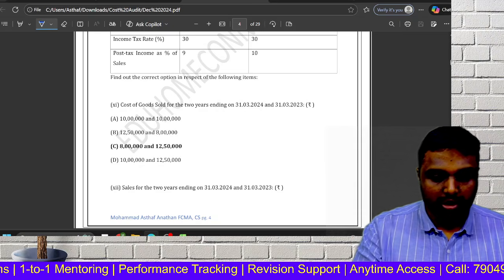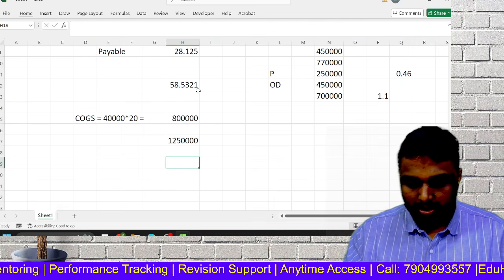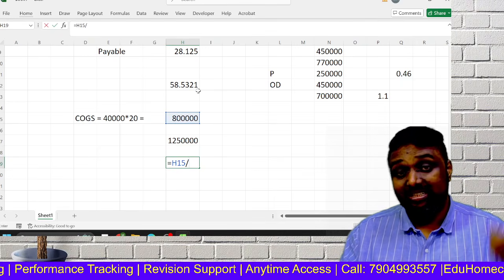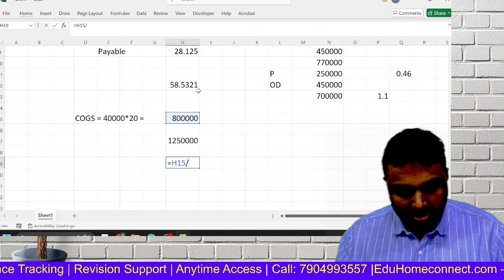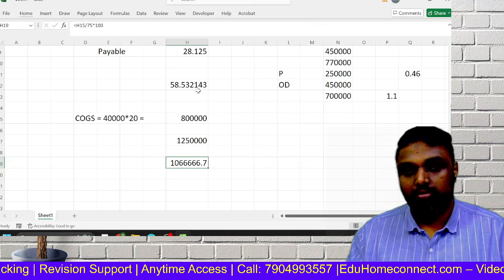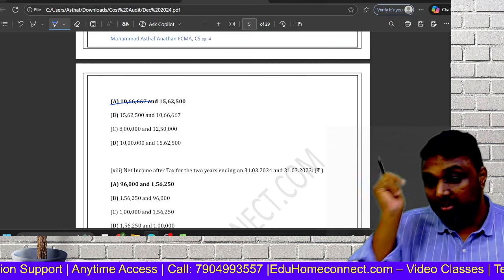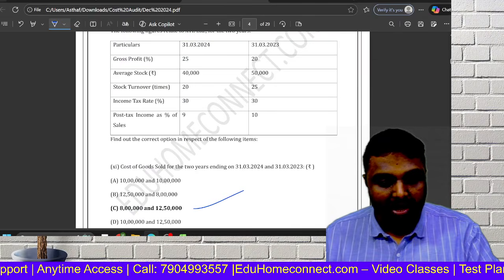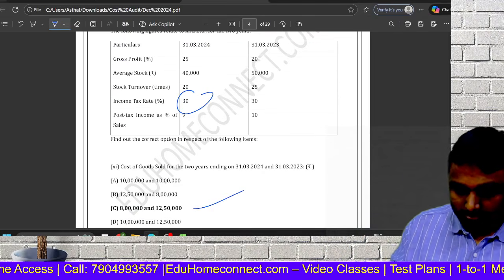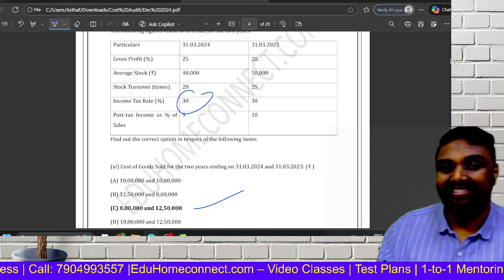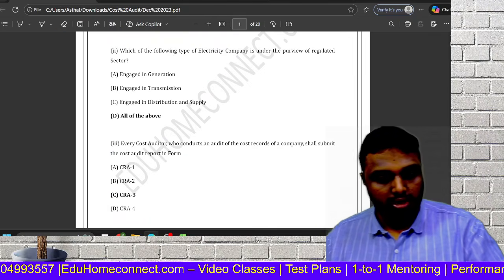So I hope all of you are clear on how to approach. Sales, reverse way. Gross profit is 25, so COGS will be 75. So by 75 into 100. See? So when you get it yourself, you will crack it. Net income and all, they have directly given the tax rate. From cost of goods sold, you can adjust post tax income also. You can crack it. So this kind of question you can do.